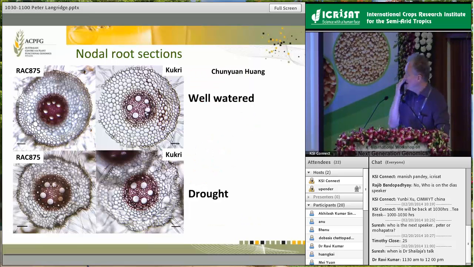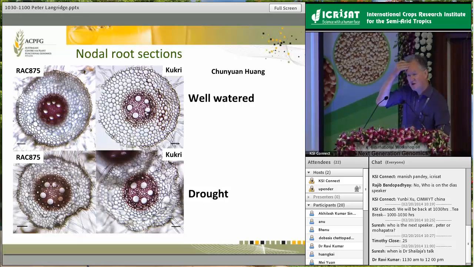In addition to that, though, we also see significant changes in the architecture, the internal architecture and structure of the roots in response to drought stress. These are those 2 varieties that I talked to you about before. Remember I told you we threw everything we could at these varieties to try and understand their physiology and biochemistry. And you can see a very different structure of the roots, particularly significant differences in the way in which they respond to drought stress and the way in which they essentially modify their roots in order to deal with the drought stress they're exposed to. Again, these are traits that seem to be quite highly heritable, and so we've also been able to integrate them into the mapping analysis.